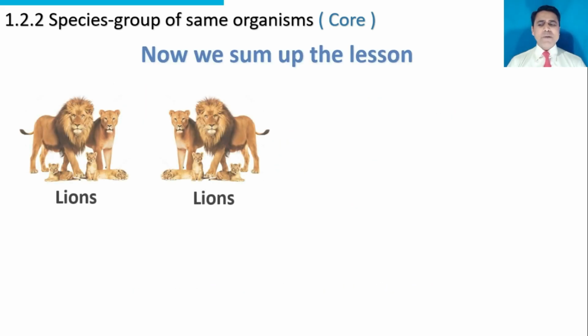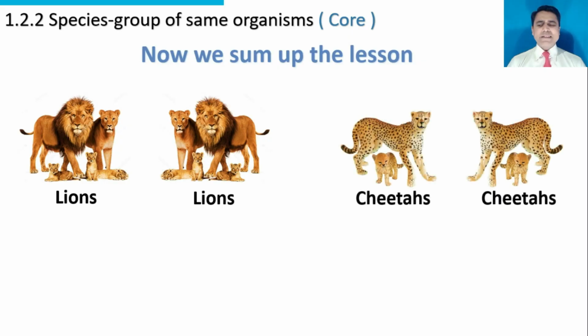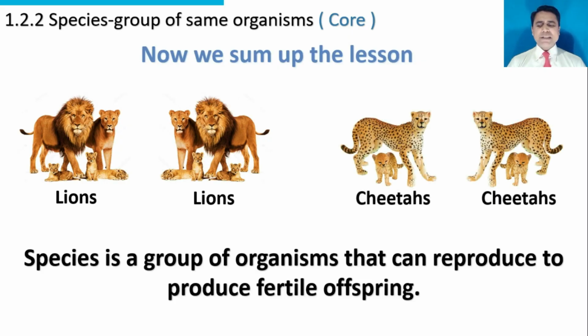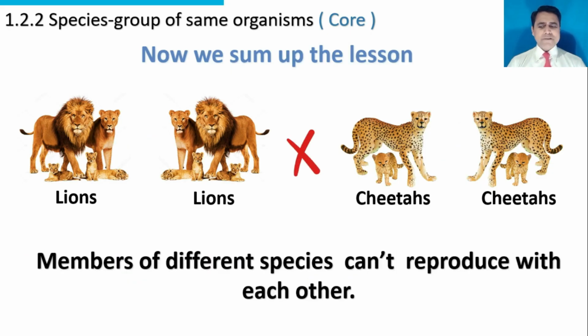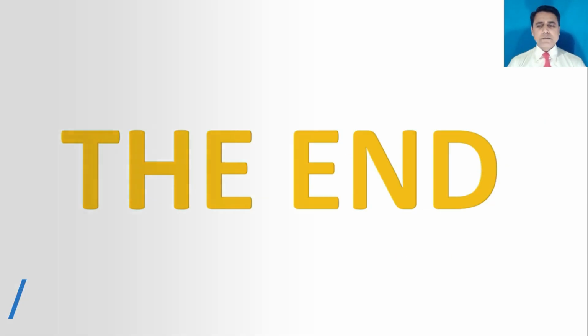Now we sum up the lesson. These are lions, these are cheetahs. Species is a group of organisms that can reproduce to produce fertile offspring. Members of the same species can reproduce with each other and produce fertile offspring. Members of different species can't reproduce with each other.